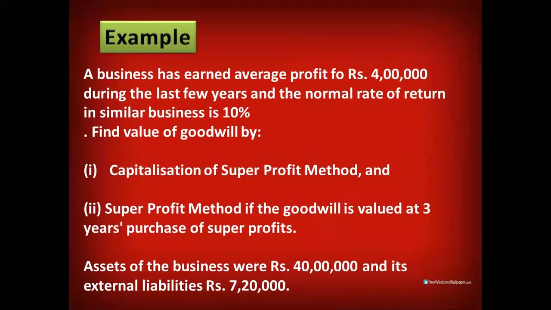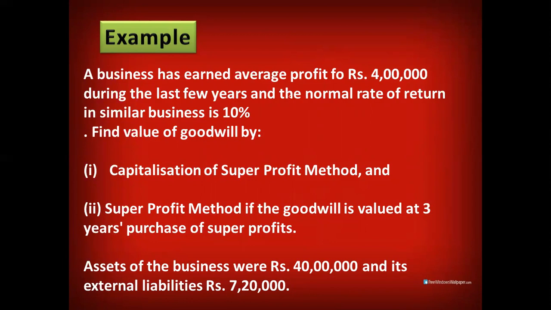In this example, you can see a business has earned average profit of rupees 4 lakh. So the 4 lakh amount is given to us for the past few years, and the normal rate of return in the similar business is 10%. Rate of return is also given. Now what they want us to do is find the value of goodwill by capitalization of super profit method, and by super profit method if goodwill is valued at 3-year purchase of super profit. So in this we have to do two parts. I have done for you only one part. The second part will be done by you, as we have already discussed the super profit method.